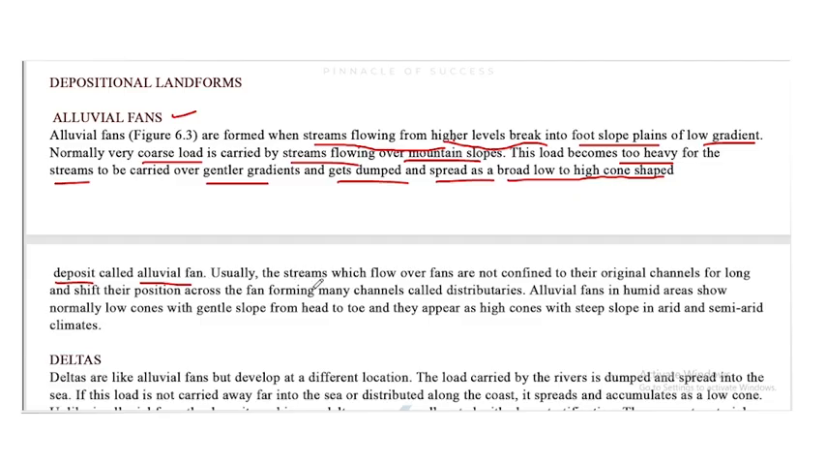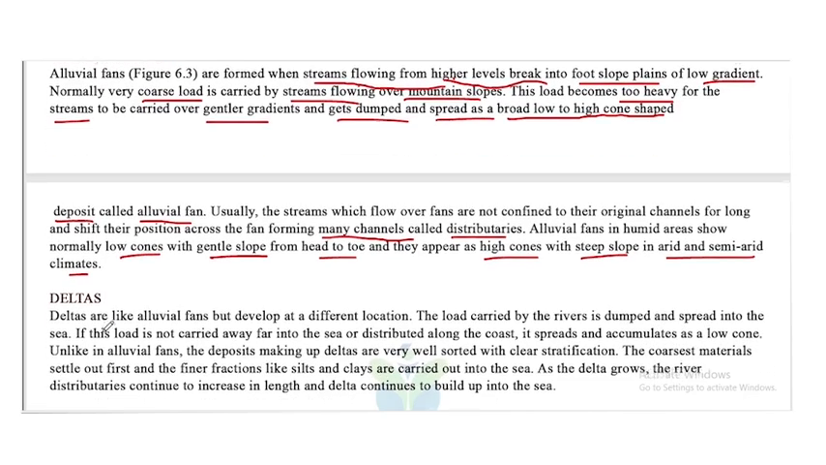Usually, the streams which flow over fans are not confined to their original channels for long and shift their position across the fan, forming many channels called distributaries. Alluvial fans in humid areas show normally low cones with gentle slope from head to toe, and they appear as high cones with steep slope in arid and semi-arid climates. So that's about the alluvial fans.